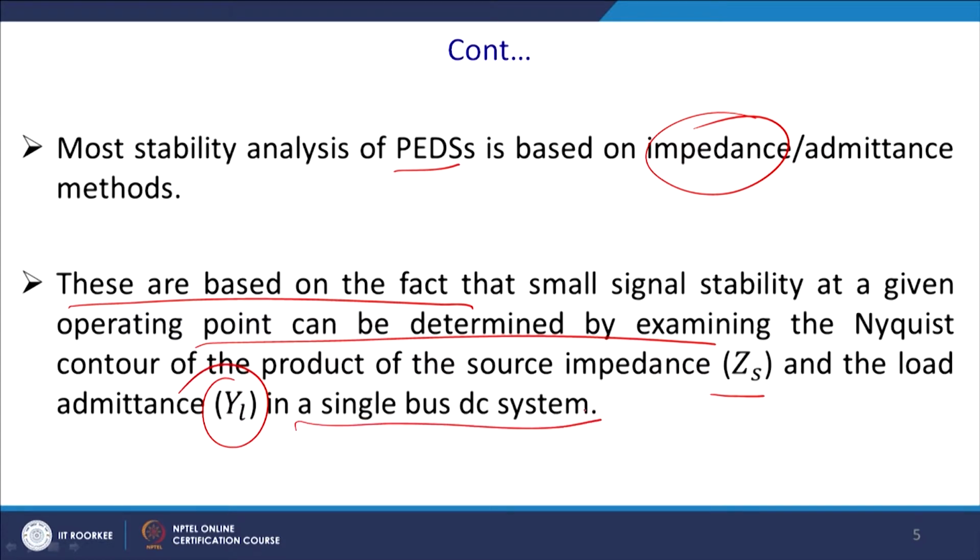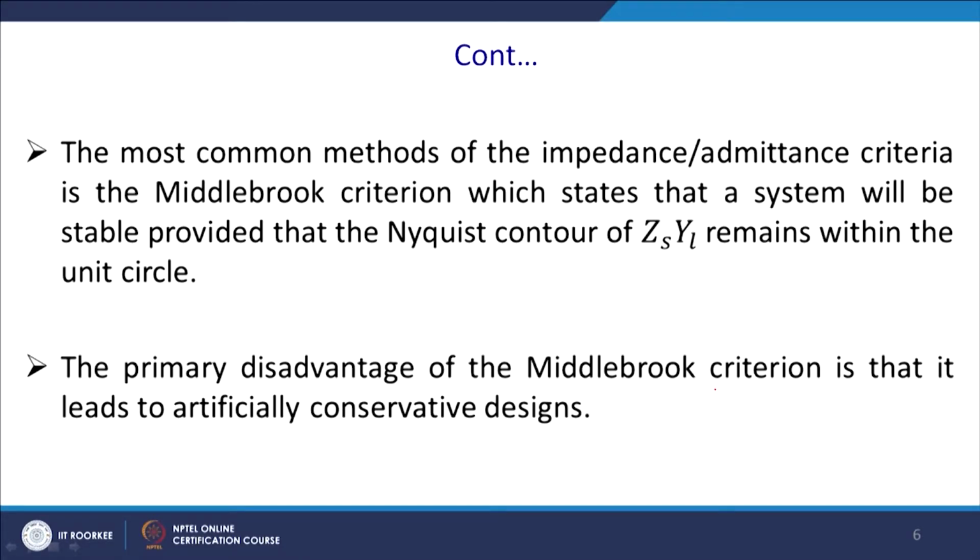Of course, these things become quite complicated once we have different kinds of architecture of the DC microgrid, which will be a different area, but we take the simple case, that is a single bus system. The most common method of this impedance-admittance criterion is the Middlebrook criterion, which we referred to in our previous discussions.